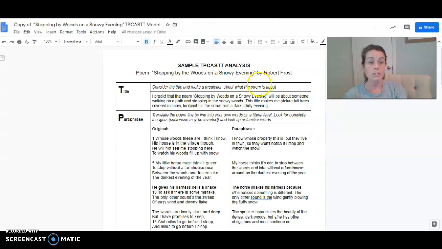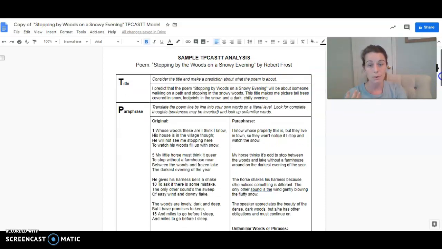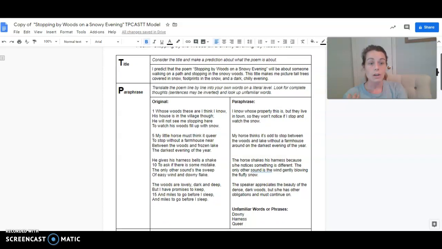So you click that link and it should take you here. And this is with the Robert Frost poem called Stopping by Woods on a Snowy Evening. Some of you may have read this before. And we're going to start right now with title. That is the first part of a TPCast. Before you read the poems, think about the title.